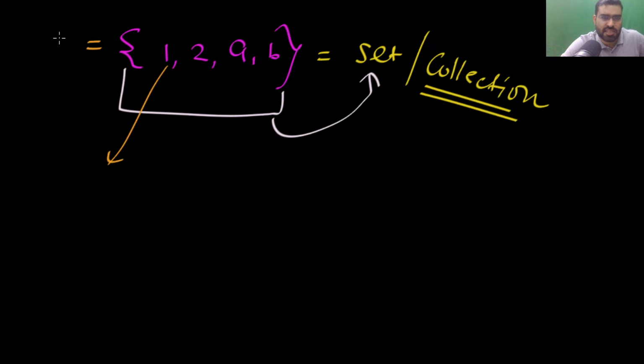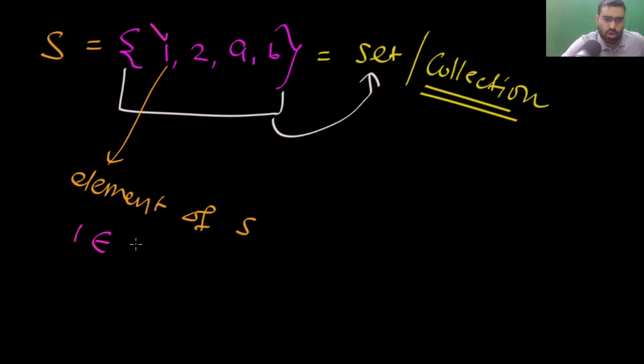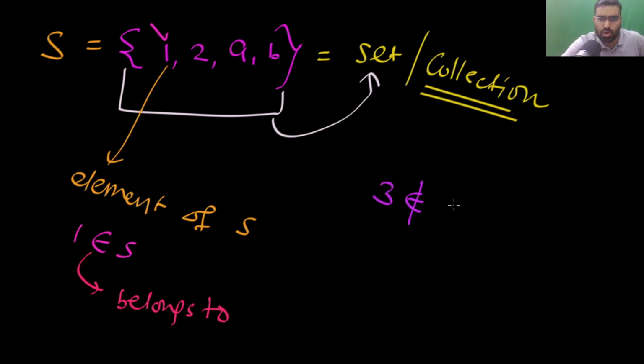Let's call this set S. So I can say this is an element of S. If you look at this one, this belongs to S. This symbol means belongs to. It means 1 belongs to this set; 1 is in this collection. You can easily see 3 does not belong to this set. We don't have 3 in this collection.